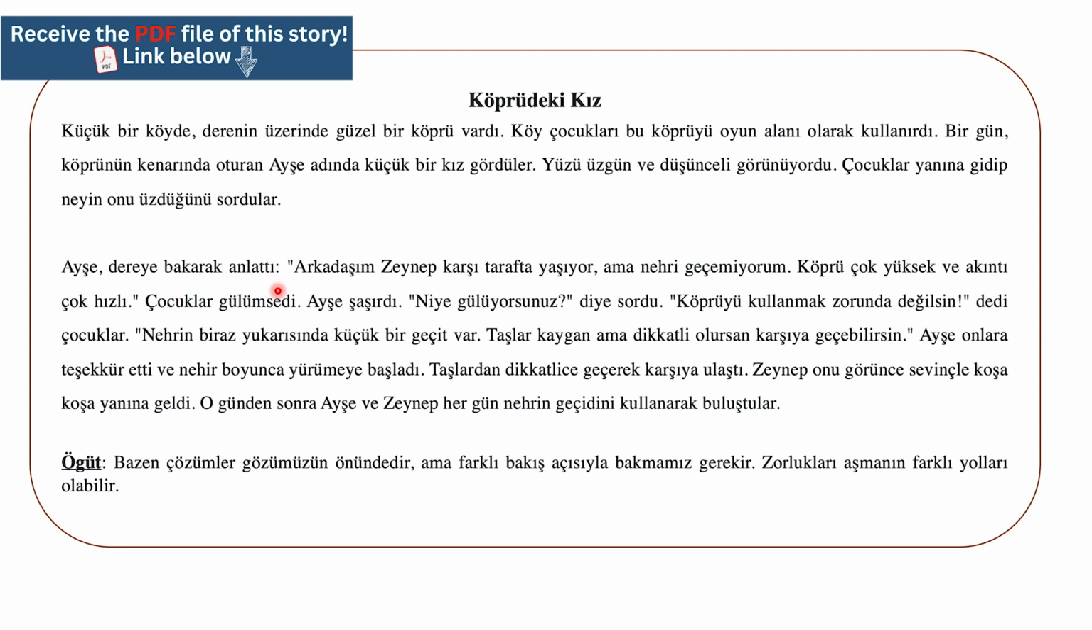Çocuklar gülümsedi. The children smiled. From gülümsemek to smile, D is the past. Ayşe şaşırdı. Şaşırmak to be surprised. So Ayşe was surprised. D is the past. Ayşe was surprised. Niye gülüyorsunuz? Why are you laughing? So niye means why. Gülmek, as we said, what? Smiling. Üyor is the present continuous tense.